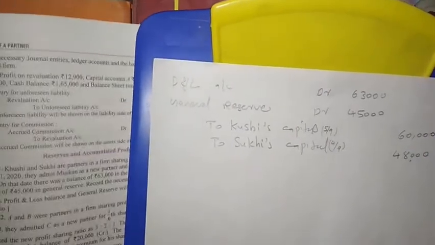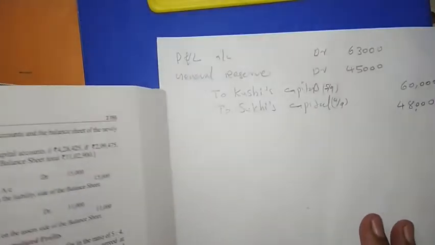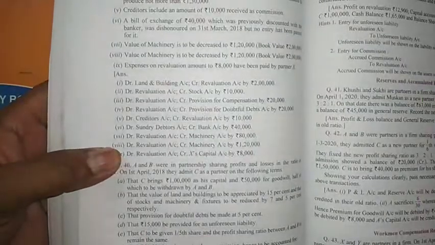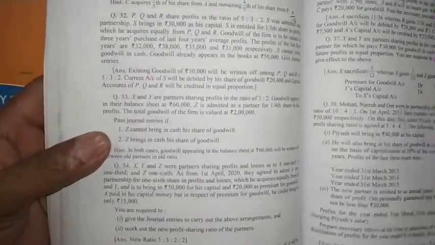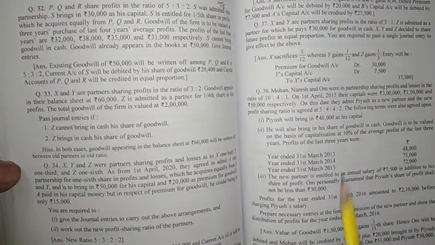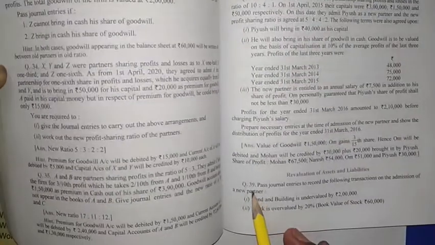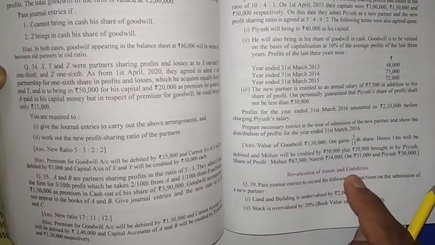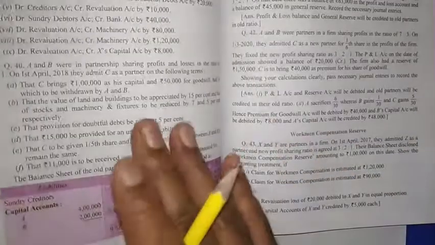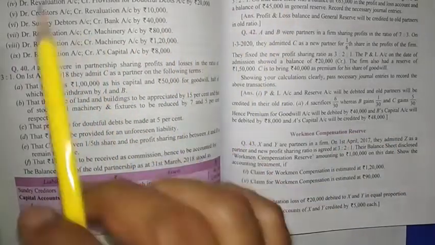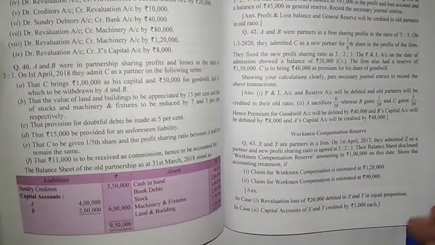Okay, now next question we can see. This was question 41. Earlier we completed goodwill, questions 36 or 37 somewhere, and this is question number 39, for writing the journal entry for revaluation of assets and liabilities. If it is required, I will teach you this topic later.